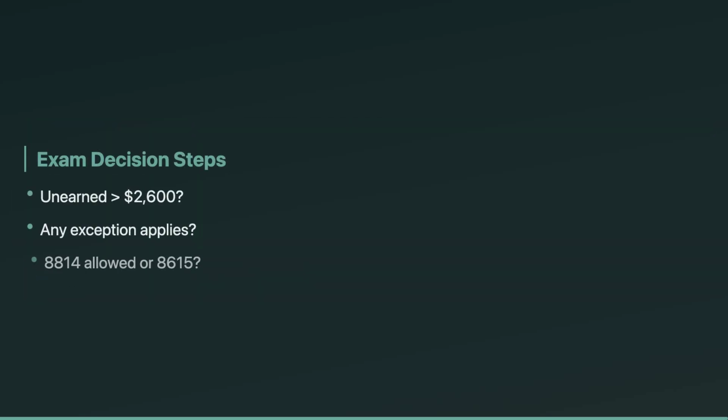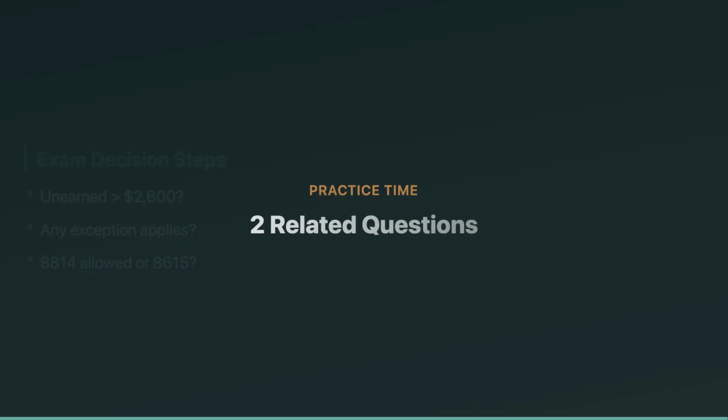Use this quick decision rule on exam day. Step 1: Does the child have unearned income over $2,600 in 2024 and no exception like MFJ or no living parents? If yes, Kiddie tax is in play. Step 2: Can the parents use Form 8814? Only if the child's income is limited to interest, dividends, or capital gain distributions and the parents want to elect it. Otherwise, it's the child's return with Form 8615 attached.